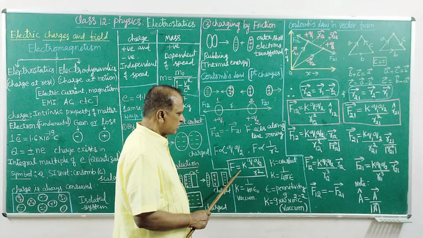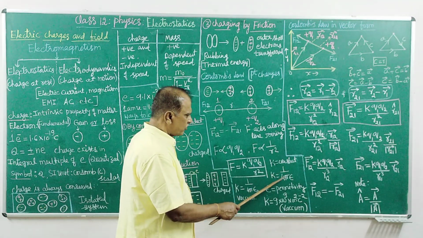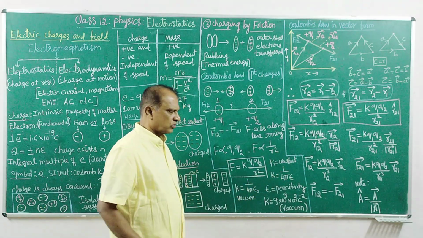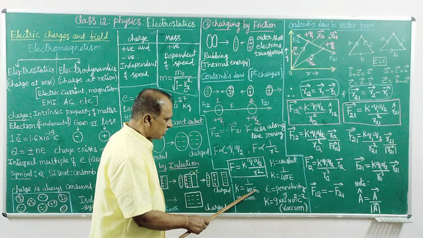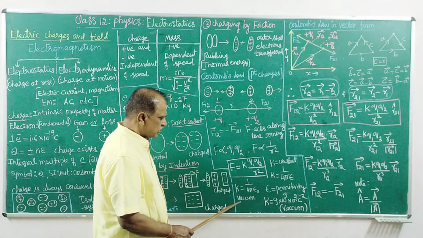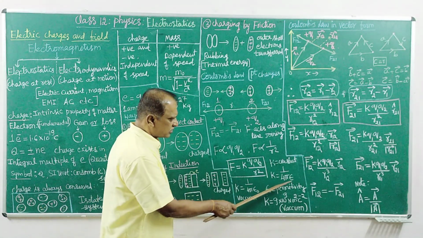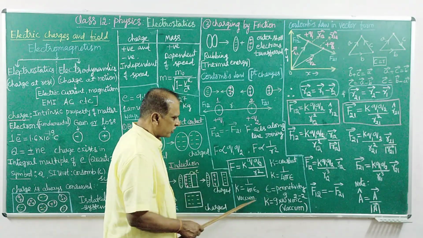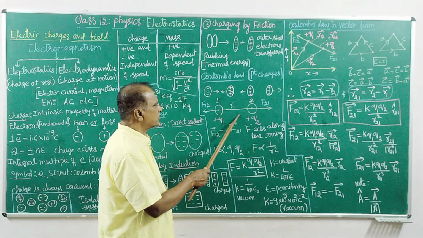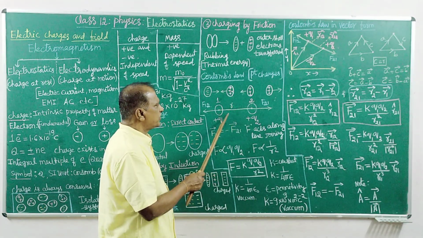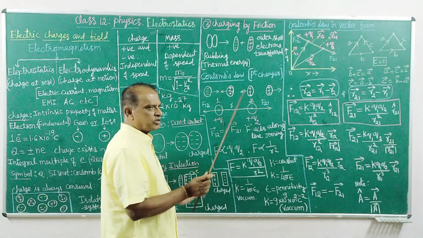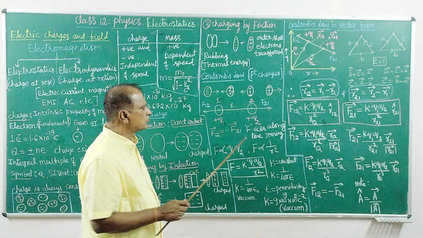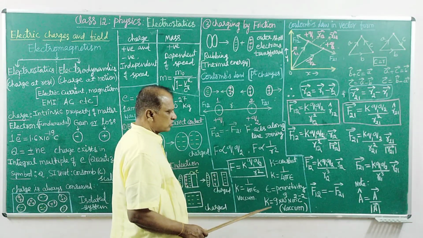What is the K here? K is equal to 1 by 4 pi epsilon naught. This is for vacuum; epsilon is for some medium. Vacuum is empty space, and when the space is empty, the force exerted is maximum, as there is nothing to oppose that force.